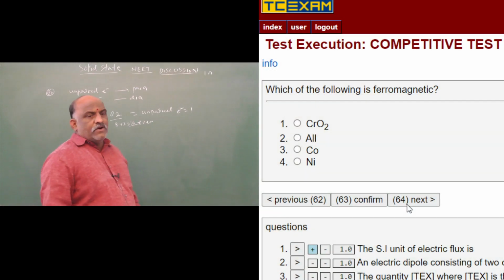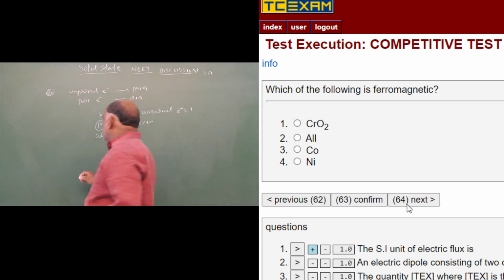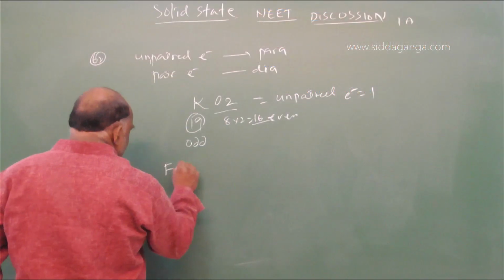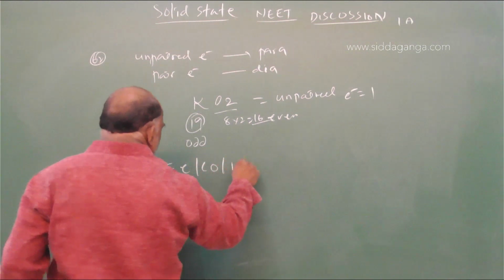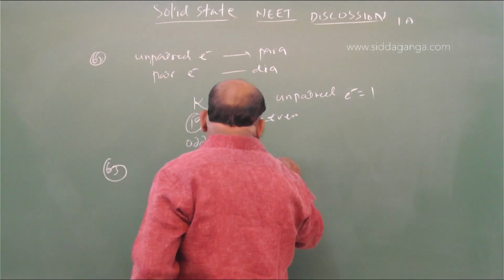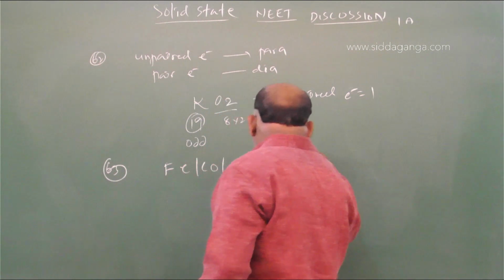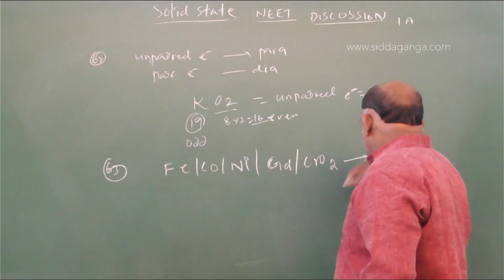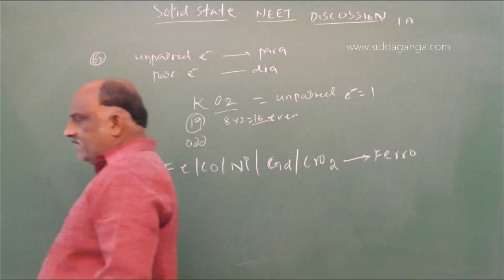Which of the following is ferromagnetic? Question 63. In the NCERT textbook, go through that: iron, cobalt, nickel, gadolinium, CrO2. These are called ferromagnetic substances. Underline in your NCERT textbook.